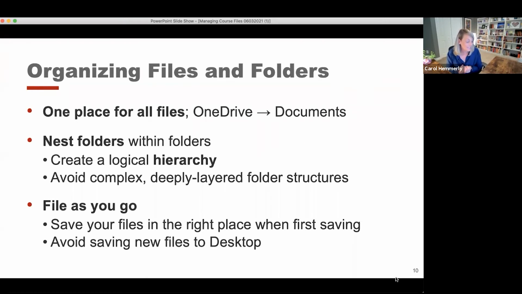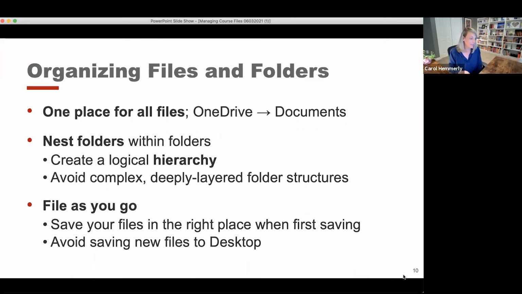And then the last thing, it's probably the most important aspect of organizing your files, and that is you need to make sure that you are filing as you go. And I would be the first to say that I do not follow this. I do not file as I go. I am the person who saves lots of things on my desktop because that's just the easy place to save something. When I open a new file, I'll save it, and I do name it. So I'm doing part of that well, but I save it right to my desktop.